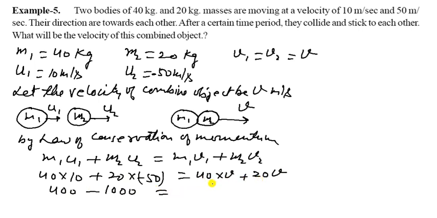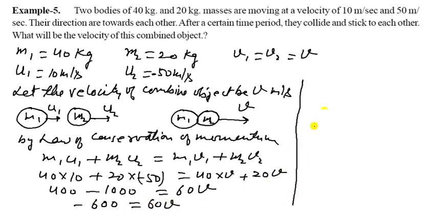Now put in the values. M1 is 40 and U1 is 10. M2 is 20 and U2 is minus 50. On the right side, M1 that is 40 into V, plus M2 that is 20 into V.